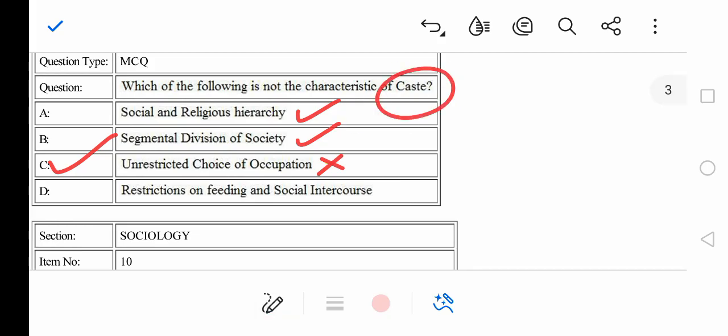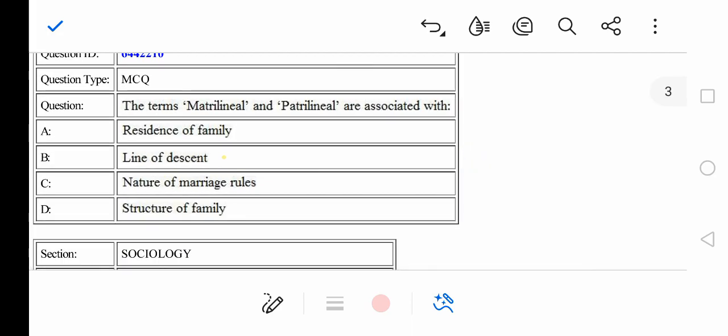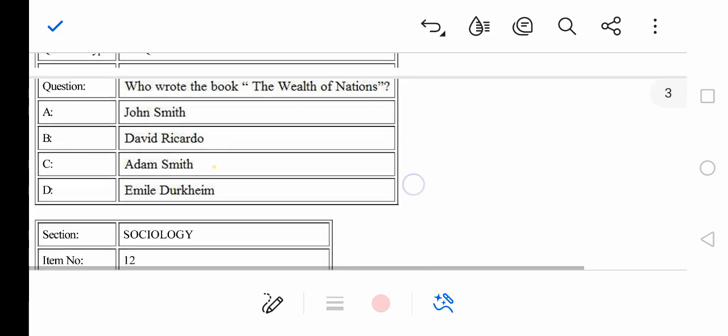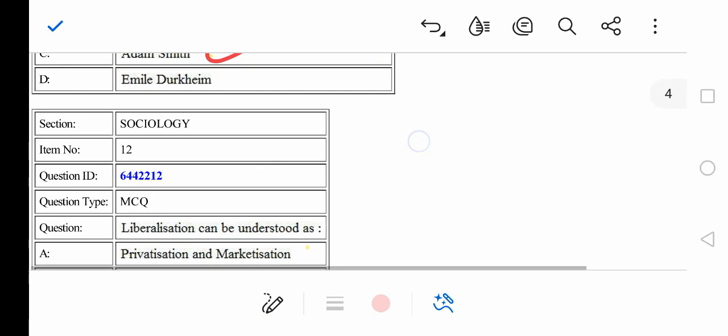So question number 10, the terms matrilineal and patrilineal are associated with. We all know matrilineal means lineage from the mother's side, and patrilineal means lineage from the father's side, right? So the correct answer will be option number B, that is lineage of descent, right? So question number 11, The Wealth of Nations. We all know Adam Smith, right? You have to learn the names of the books and their authors, right?